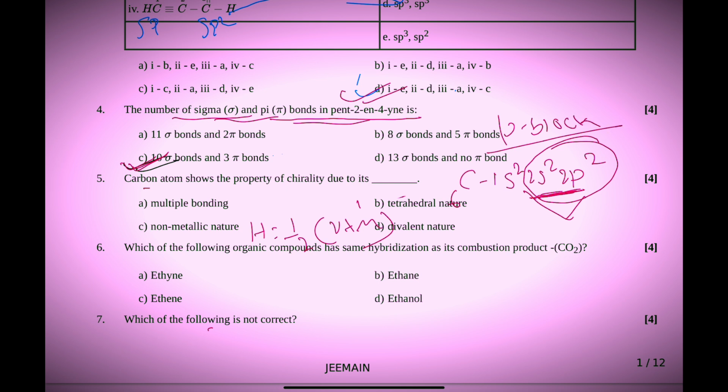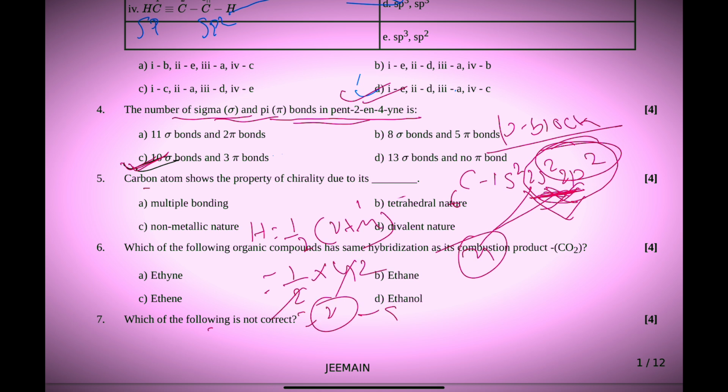Number of electrons present in s and p orbital having highest principal quantum number: this is 4 electrons. So I can write here 1/2 into 4, because the number of monovalent atoms is not present. So here 2. So H equals 2, it means hybridization sp.